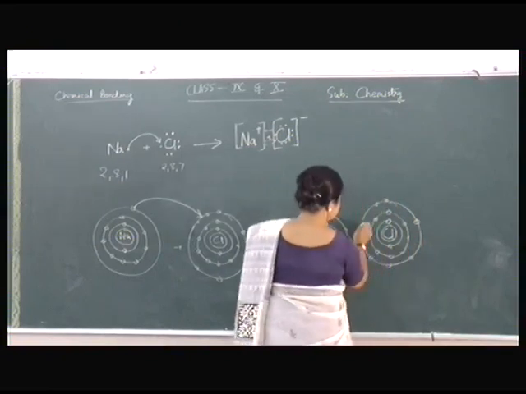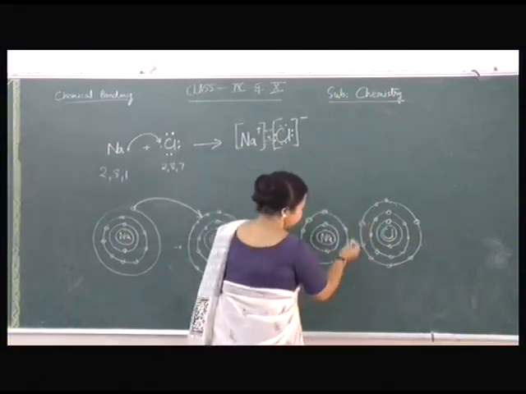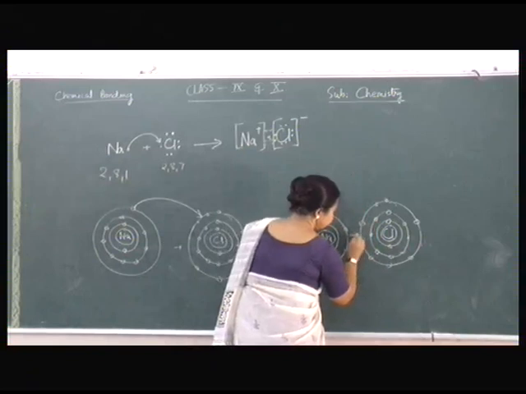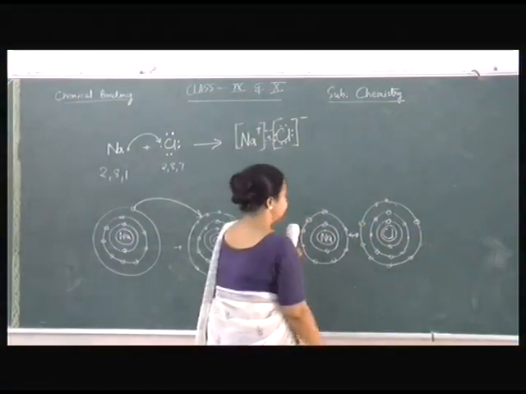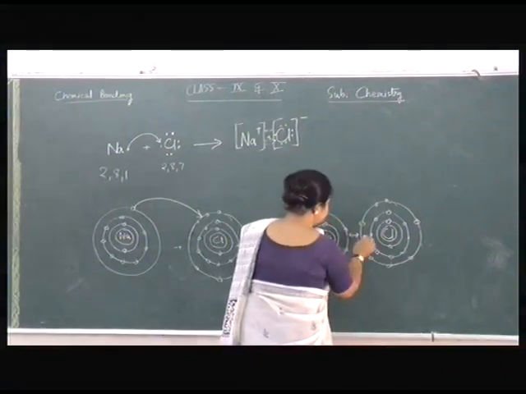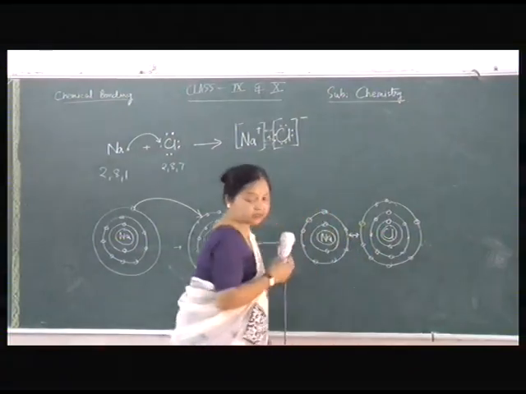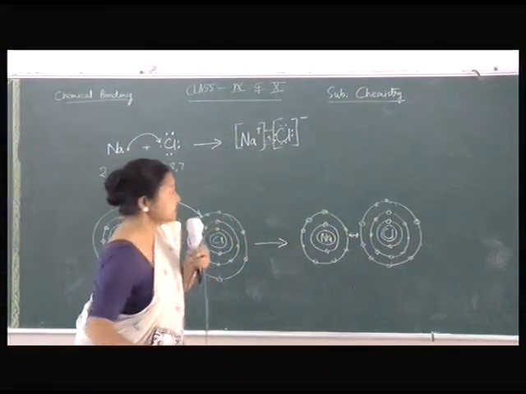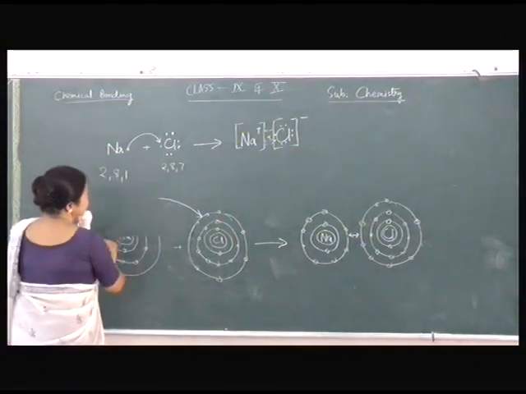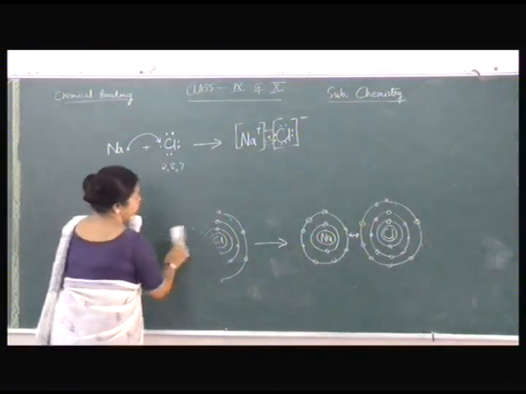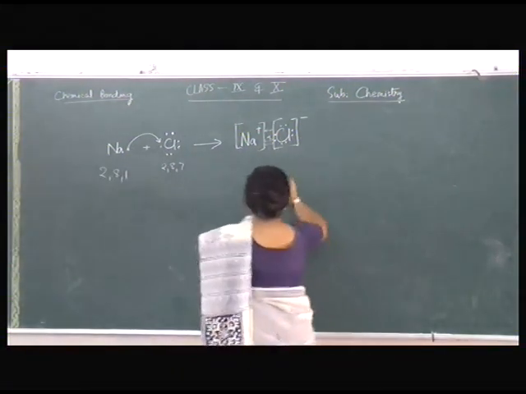This we can draw with the yellow color. And there is strong electrostatic force of attraction between the two ions. And this electrostatic force of attraction is due to the electrovalent bond. This is the orbit diagram. It's only for class 9. In class 10, only the dot diagram and ionic equation. Let's take some more examples.